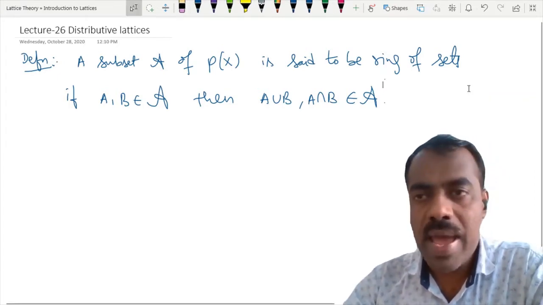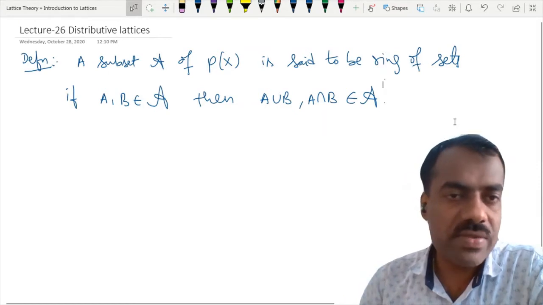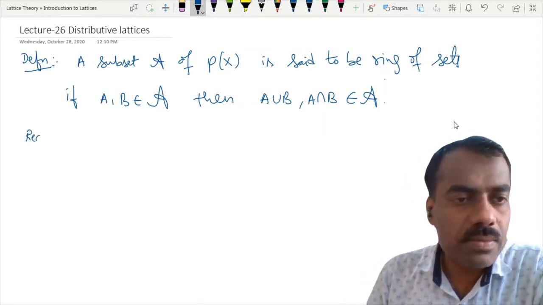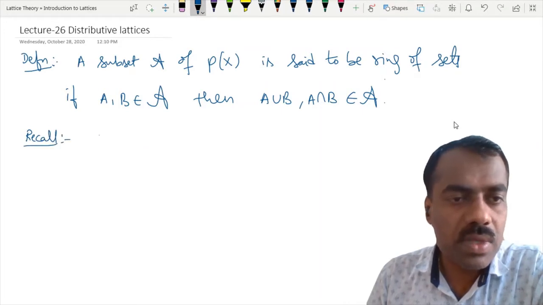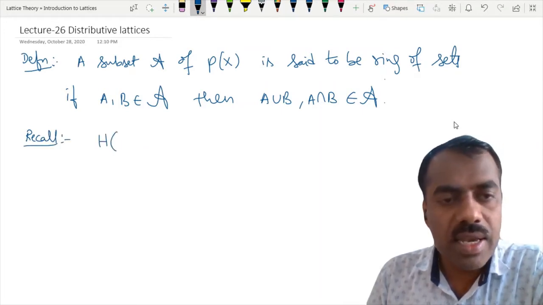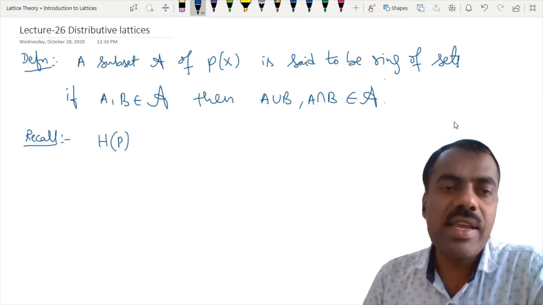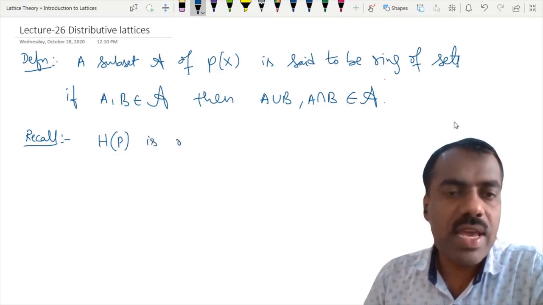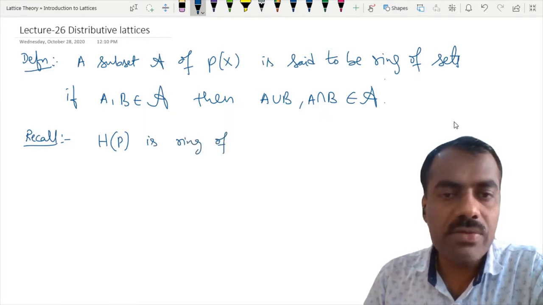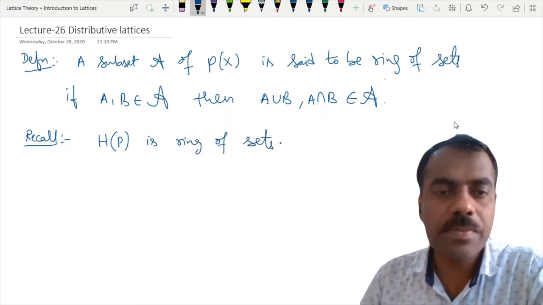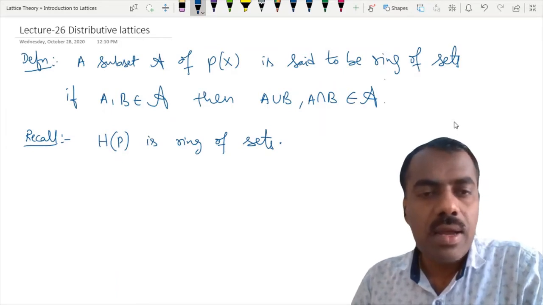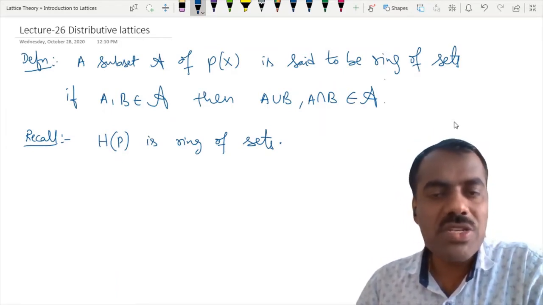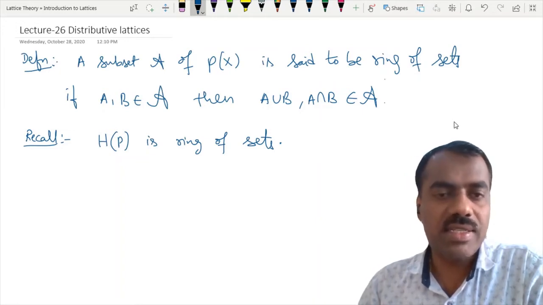Now if we go back to this H of P, whatever we have seen, if we quickly recall here, this H of P, where P is any poset, is actually an example of a ring of sets. Why is it? Because the operations defined there are nothing but union and intersection. Is this clear?